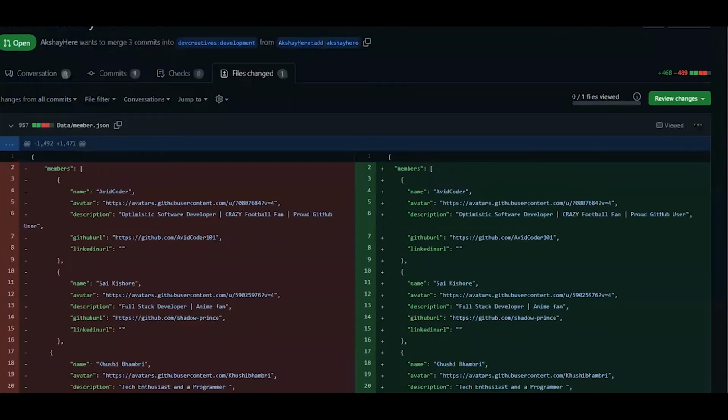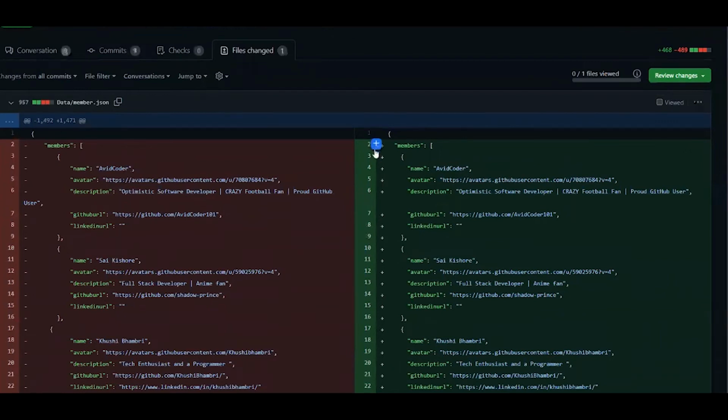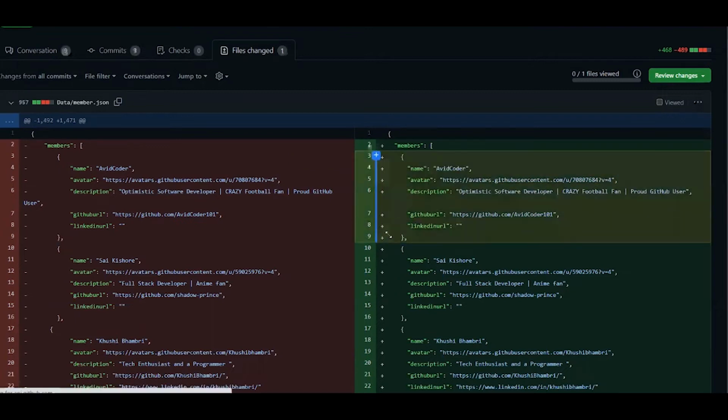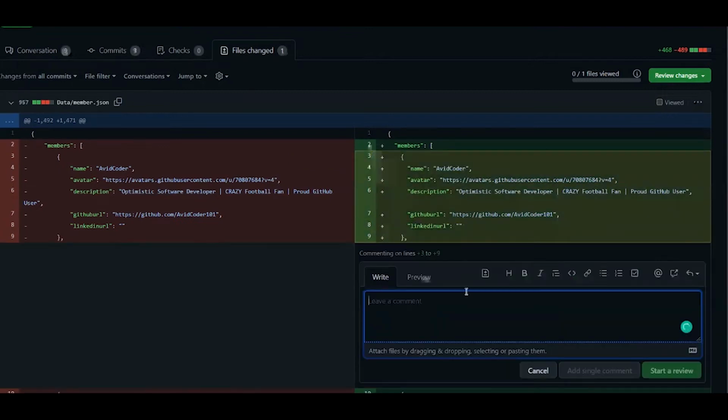Right? Suppose you think here is a mistake, and you think this should not be here. The owner of this, the user who sent the PR, made a mistake here. You can simply select it and add a comment here. Right?